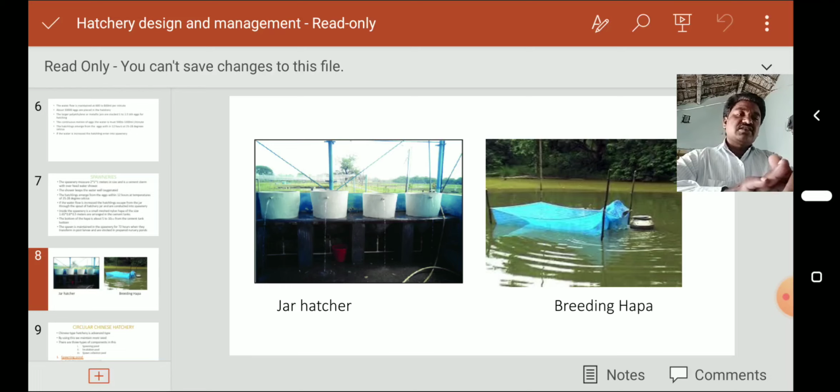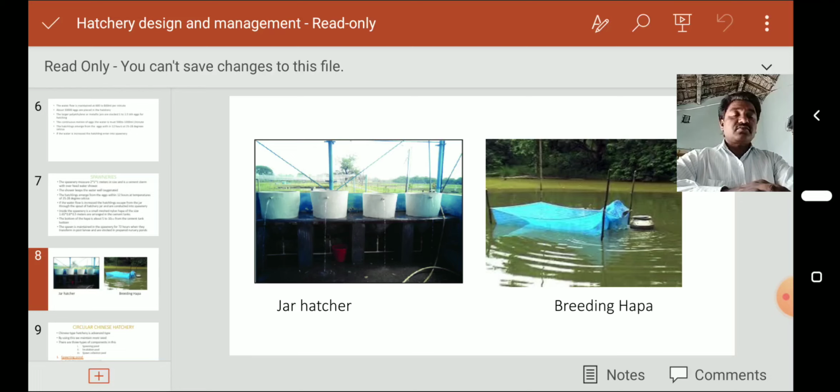So this is about the arrangement of jar hatchery and breeding hapa. Generally the jar hatchery has 6.5 liters capacity. The breeding hapa is nothing but four casuarina poles, some threads and a nylon net arranged in a rectangular manner.